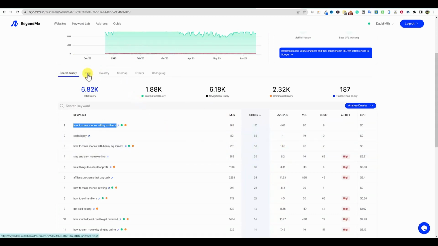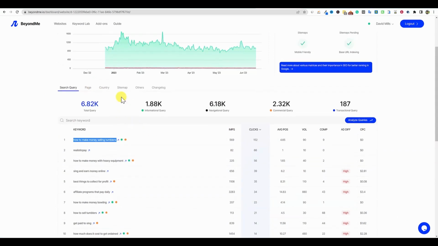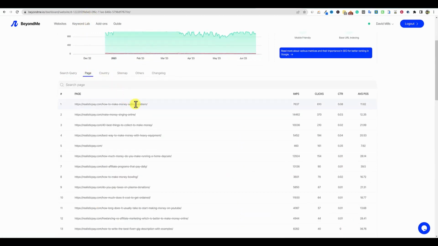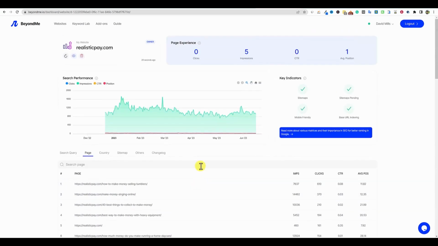But at the same time, just getting this data is not necessarily going to move the needle for you, because you have access to this already. So I'm going to be very interested when we go and check out the keyword lab. But let's go click on pages. We have different pages. I know for a fact I wrote that with AI 100%, didn't even edit it or anything. And that ended up being my number one page on my site right now, which is super funny and super cool. I can tell you all this content is written with AI, most of it. Super cool. That's still ranking. We can look at pages, we can look at country, we can look at sitemap and changelog and others.